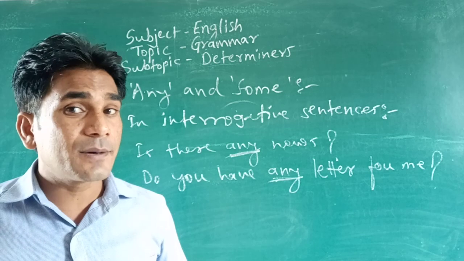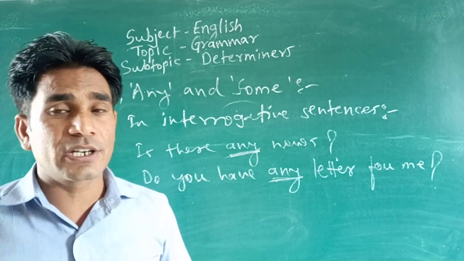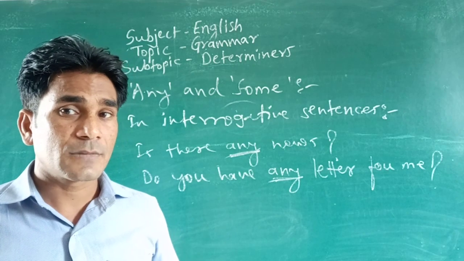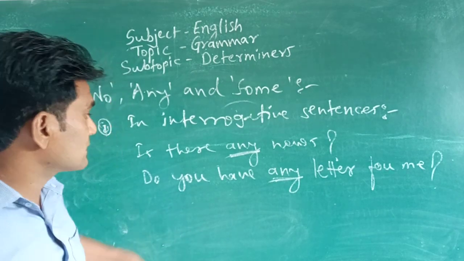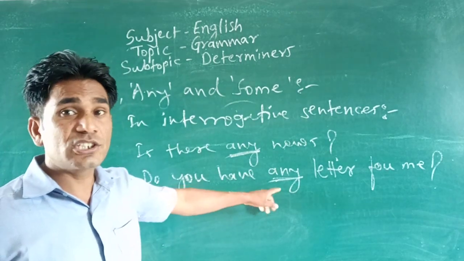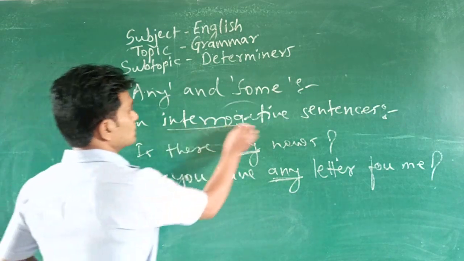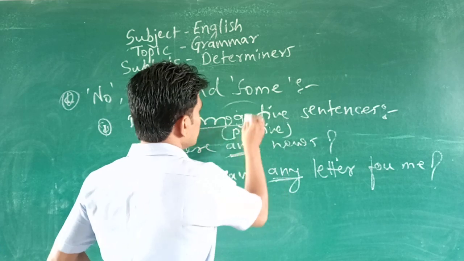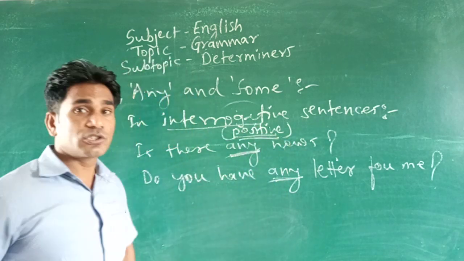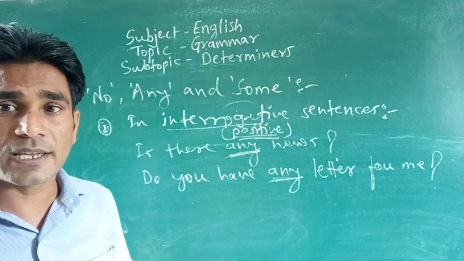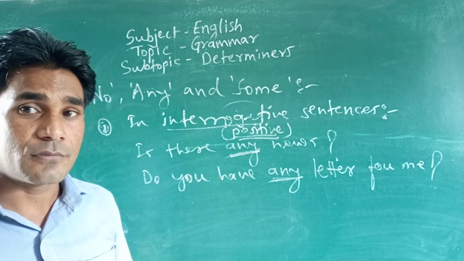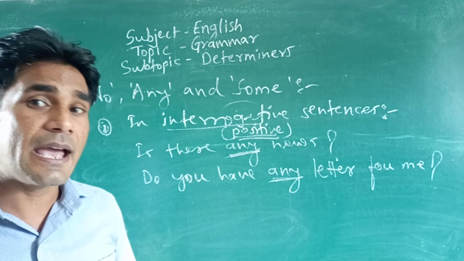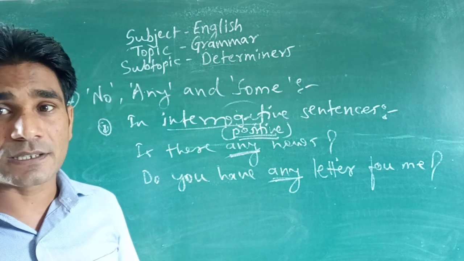Yes, and in some we have seen negative interrogative sentence. Some. In positive interrogative sentence, any. Positive interrogative, look at there, you can mention here positive interrogative sentence, okay, with any. Or in positive interrogative sentences we use any.